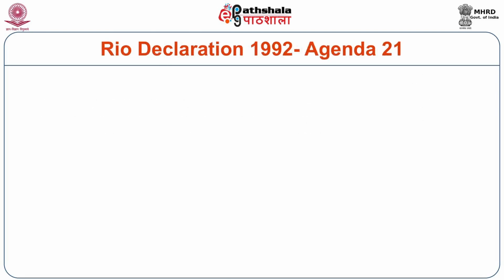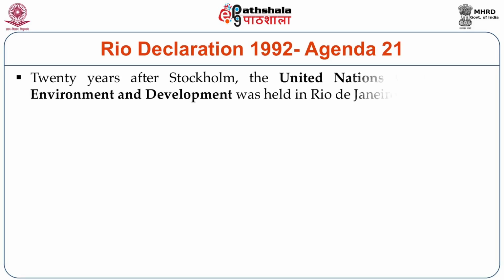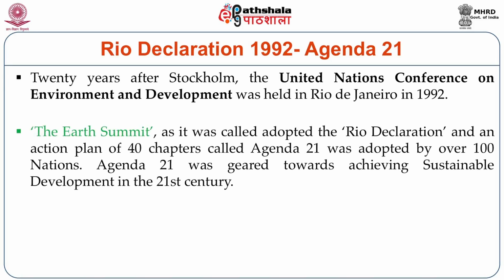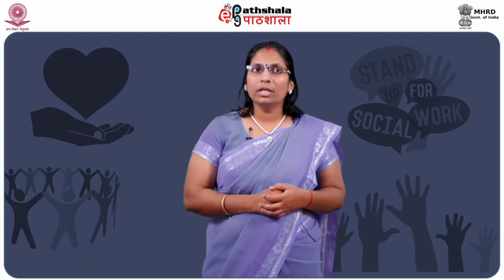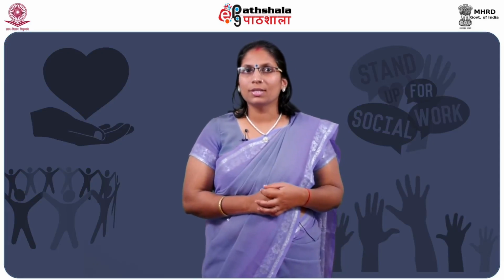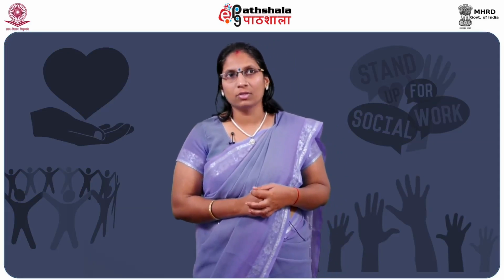That came in 1987. After that, in 1992, in Rio de Janeiro, there was another declaration. It was 20 years after Stockholm, the United Nations Conference on Environment and Development held in Rio, and they gave the Rio Declaration, with 14 chapters. It was called Agenda 21, and it was adopted by 100 nations or more. This Agenda 21 was geared towards achieving sustainable development in the 21st century.